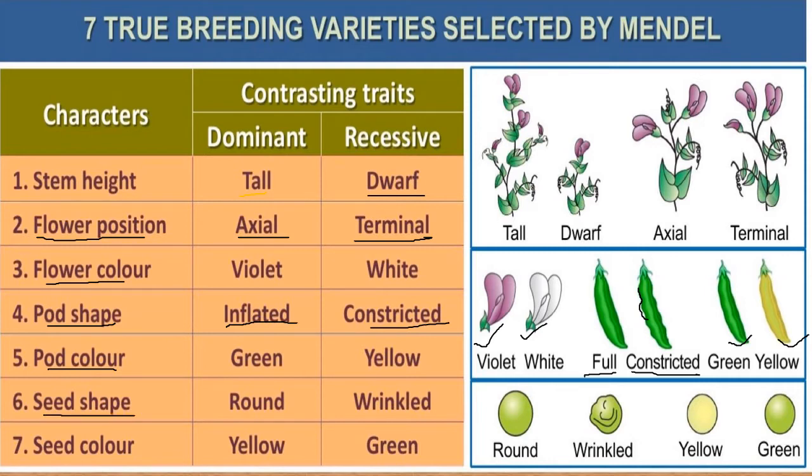Coming to seed shape, he had taken round and wrinkled. Here you can see this is round and this is wrinkled. Then the seed color he had taken was yellow and green, where yellow is considered dominant and green is considered the recessive characteristic. These were the seven characteristics he identified in the true breeding varieties he selected. Only in the pea plant was he able to find all these characteristics. Based on these characteristics, the experiments, and also the monohybrid and dihybrid crosses, were done.